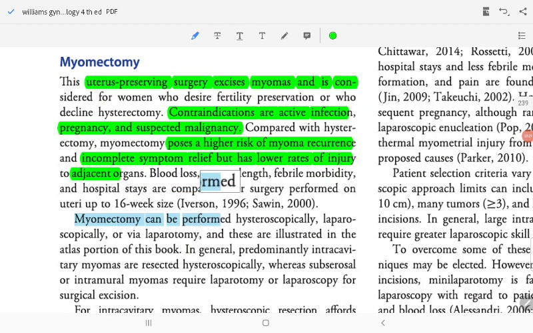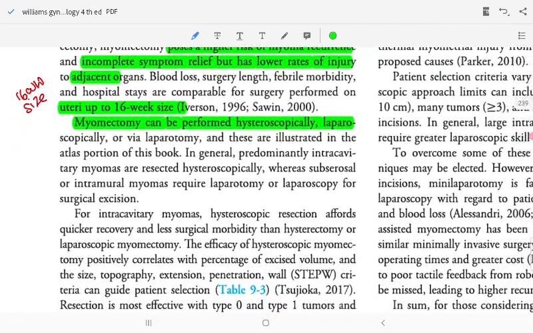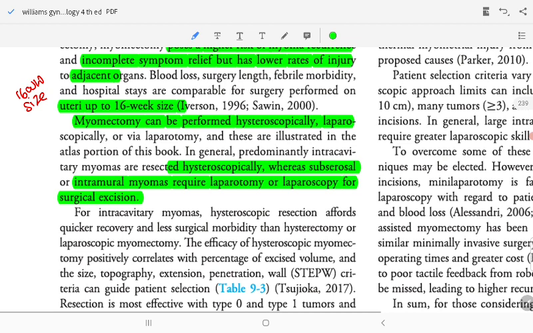Myomectomy can be performed up to 16 week size. Myomectomy can be performed hysteroscopically, laparoscopically, or by laparotomy. This is illustrated in the atlas proportion. Hysteroscopy is predominantly for intracavitary resection, whereas subserous fibroids may recur. Subserous intervention is by laparotomy or laparoscopy, while for intracavitary lesions hysteroscopic resection offers quick recovery and less surgical morbidity than hysterectomy.